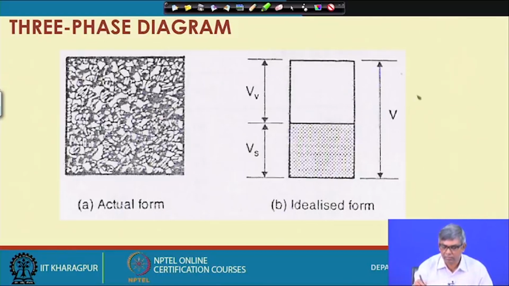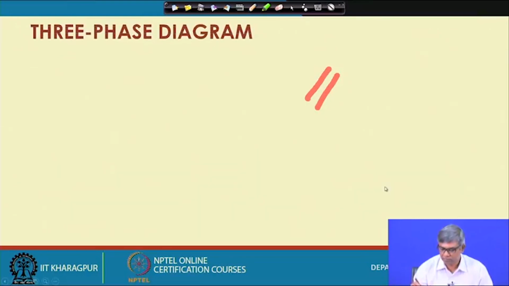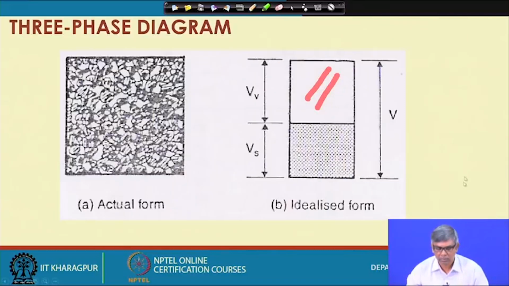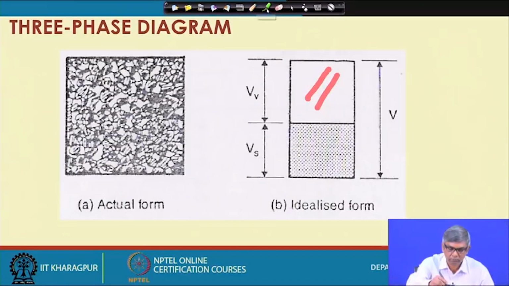This is the total volume of voids, this is the total volume of solid, and this is the total volume.